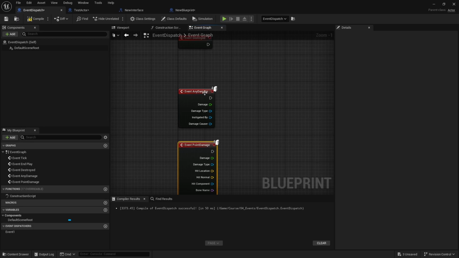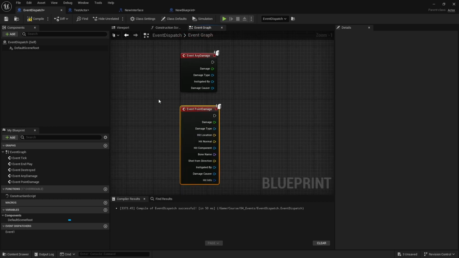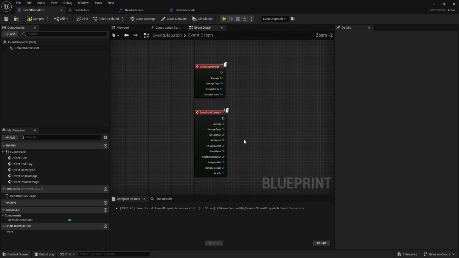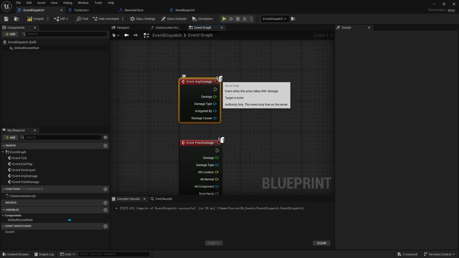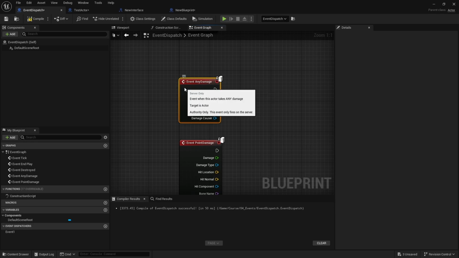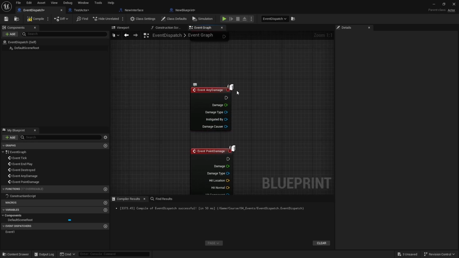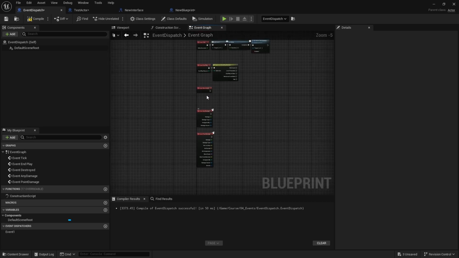And you also have this icon, which basically means that this is going to be triggered on the server only. That's kind of just keeping it safe for you, because if you have a multiplayer game, you don't want damage to be calculated on the client, because that is a huge security concern where then clients can have control over their own health and can cheat easily and stuff like that. And if you're creating a single player game, the server is basically the player's PC, so you don't really care if it's server or not. So that's just kind of their own solution.